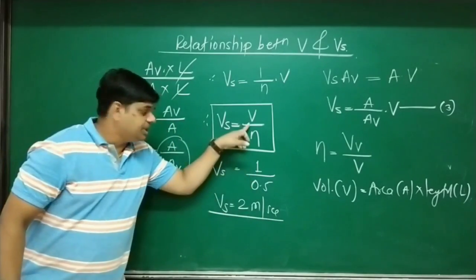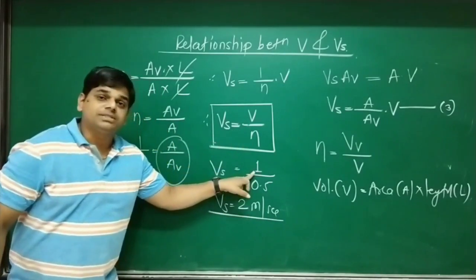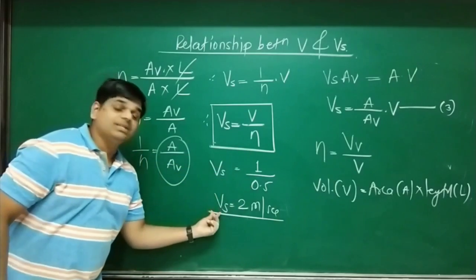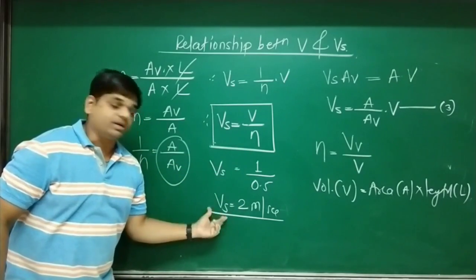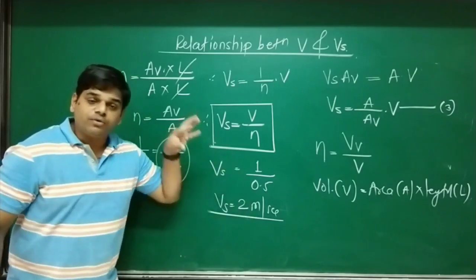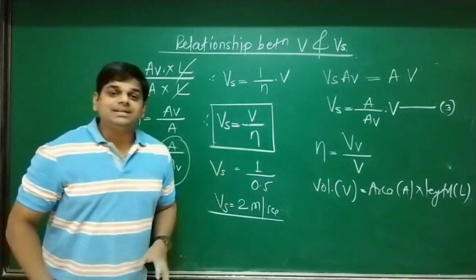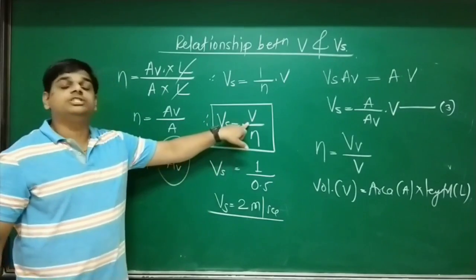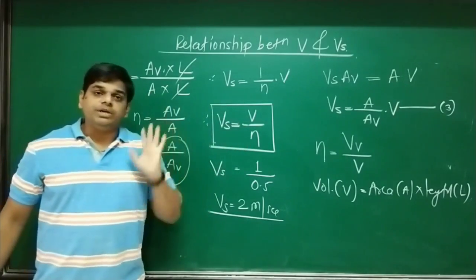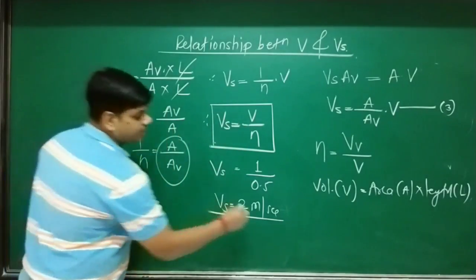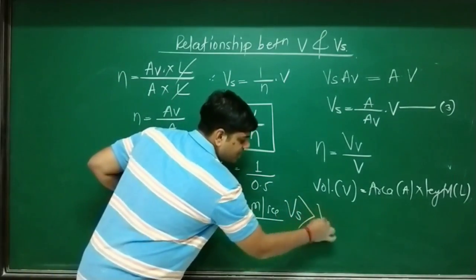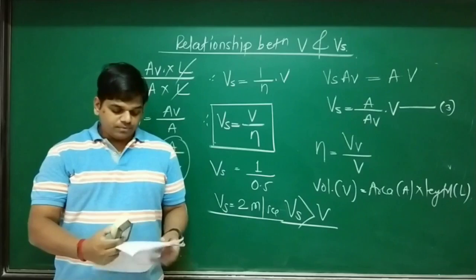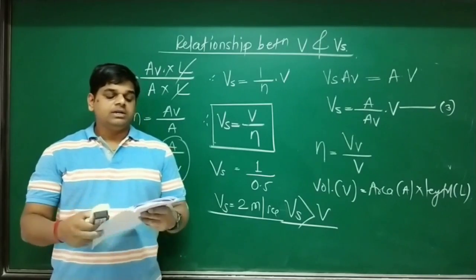If discharge velocity is 1 meter per second and porosity is 50%, that is 0.5, then your seepage velocity or true velocity becomes 2 meters per second. Now from these two answers one can easily understand seepage velocity is always more than what? Discharge velocity. Remember, Vs is always more than V. Okay. So here completes the concept of seepage velocity and discharge velocity.